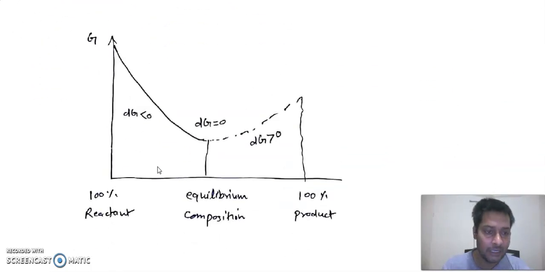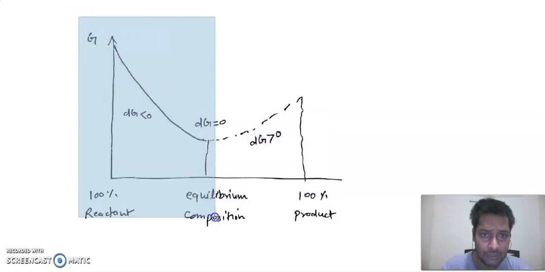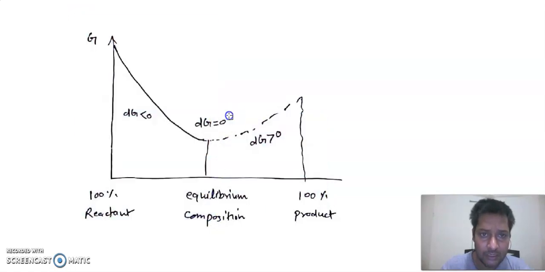Again, if we study this graph, here we have pure reactant, here we have pure product. So the Gibbs value will decrease and go to a minimum value. Here we attain the equilibrium condition, and the reaction will not proceed in this direction. So the reaction will proceed up to this region, and here is the equilibrium.